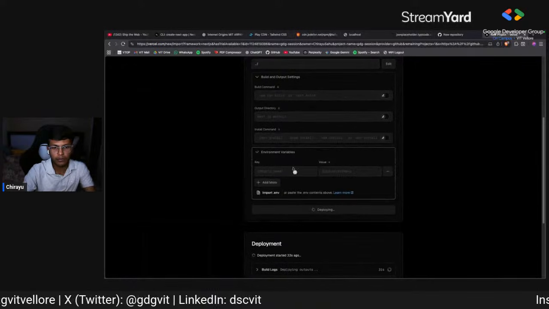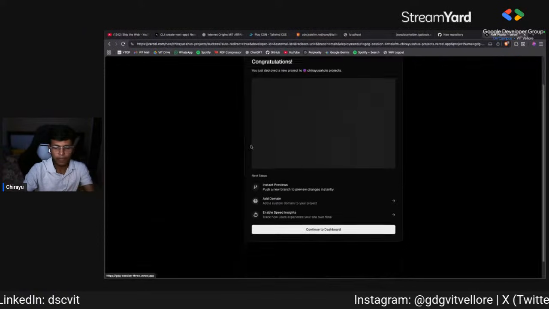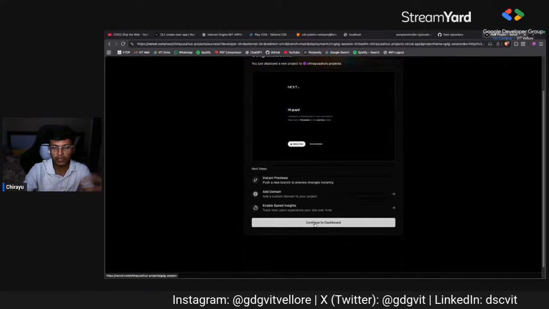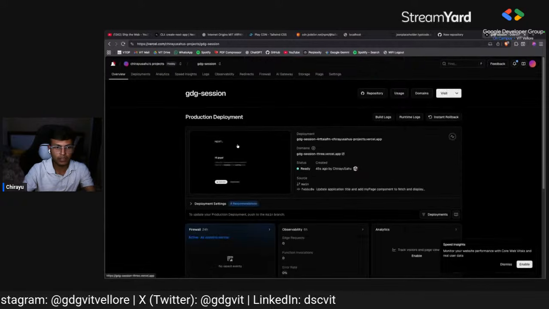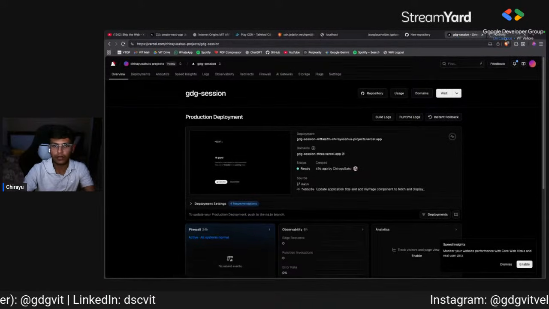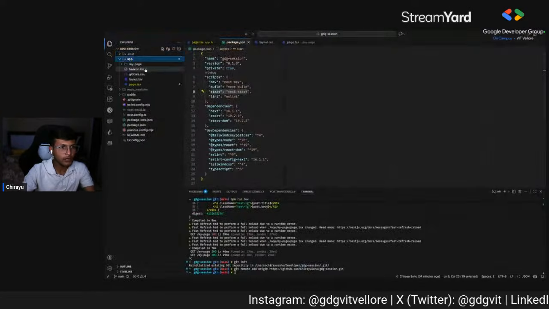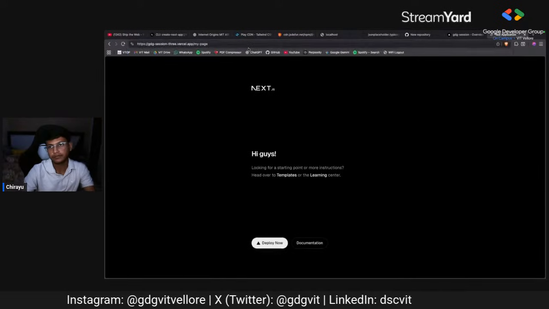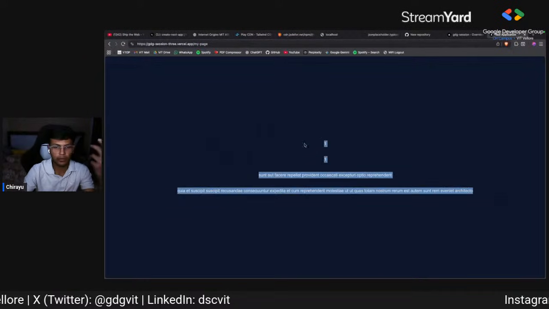And then environment variables, we can have our environment variables here. As of now we are not using anything that needs environment variables. So yeah, our app is published, and we can have a look at our app. What directory did we create? My bad. Yeah, my page slash my page. Right. So yeah, it is working perfectly fine.